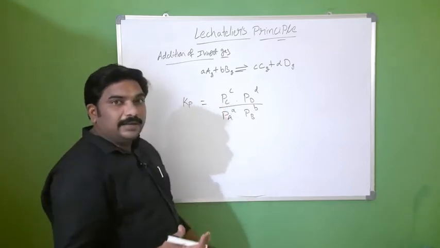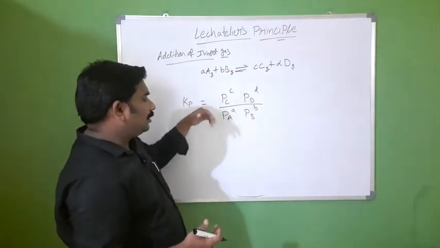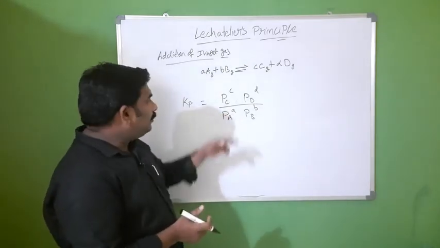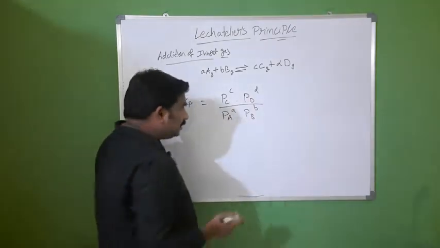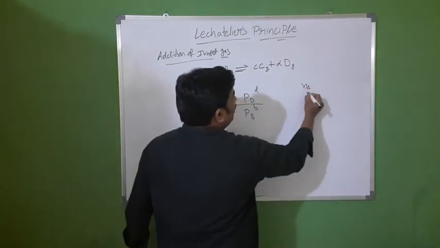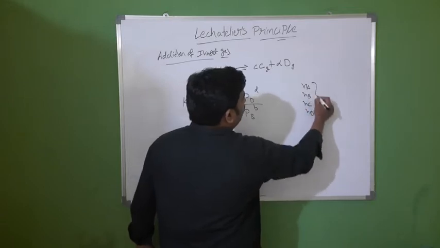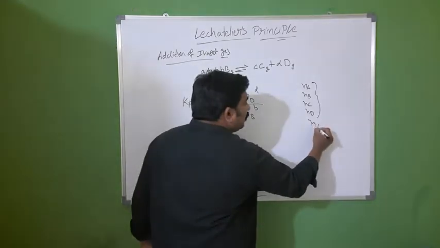Partial pressure we can write as the mole fraction of that component into total pressure. Consider Na, Nb, Nc and Nd as the number of moles of A, B, C and D, and Nt is the total number of moles.